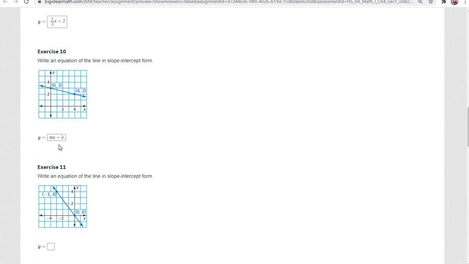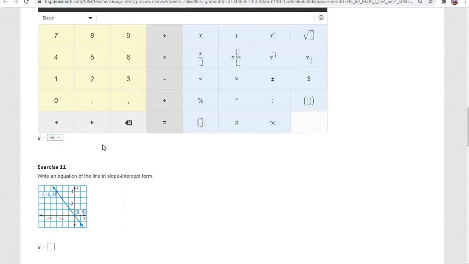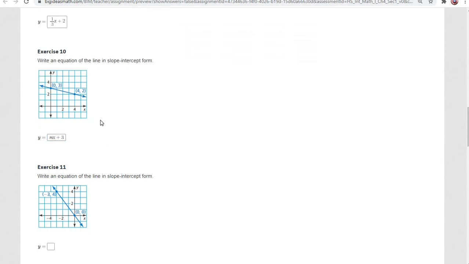Again, we're using this y equals mx plus b equation. So again, let's look at our y-intercept here. Where on the y-axis does this line cross? And that would be at 1, 2, 3. So it's going to be 3. Also, you can see 3 is paired up with 0 on the x. So if x value is 0, whatever your y is, that's your y-intercept. So it's going to be +3.